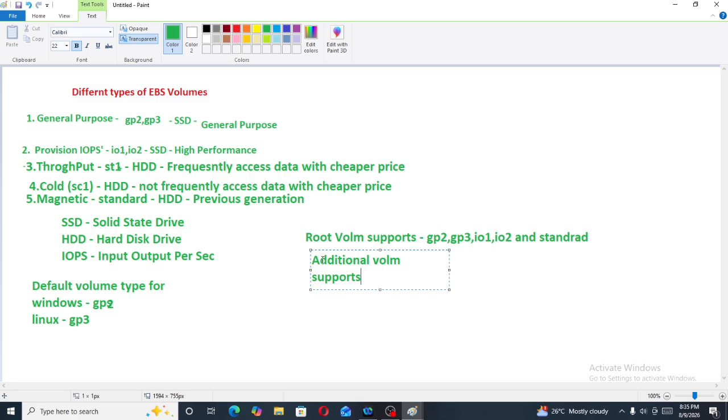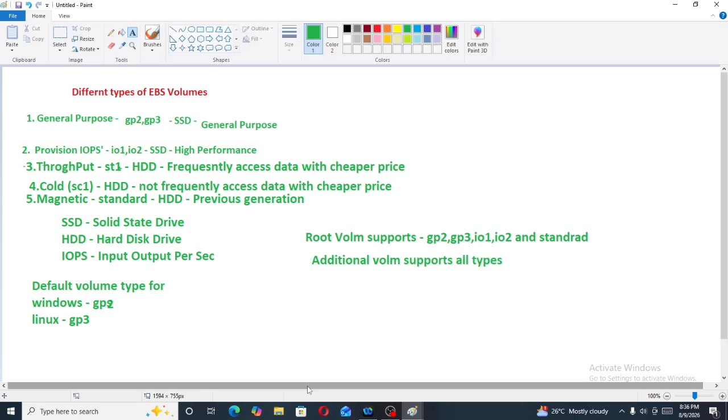Default volume type for Windows is GP2 and for Linux is GP3. If you are using a Linux machine, AWS will provide the default volume type GP3. If you are using Windows, the default volume type will be GP2. Root volume supports GP2, GP3, IO1, IO2 and standard, and additional volume supports all types. So this is all about EBS volumes and instance store volumes. We will also learn more about storage, snapshot concepts, and how we can transfer the data. All things we are going to learn one by one.